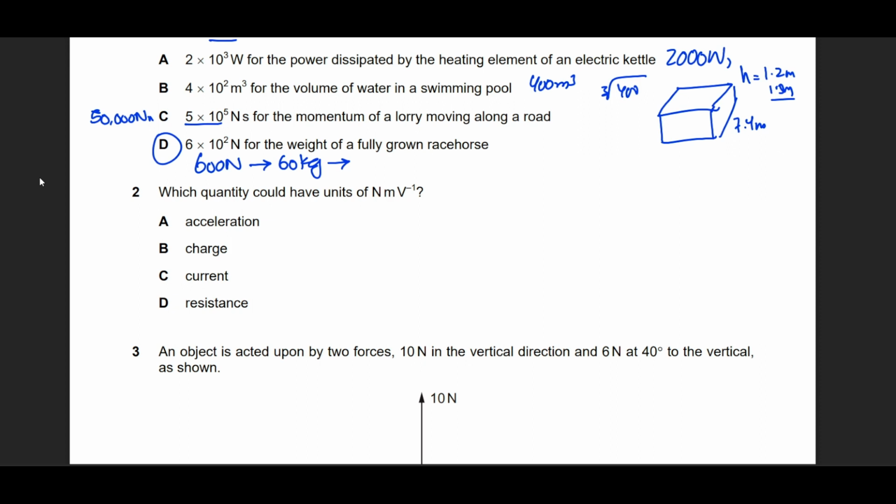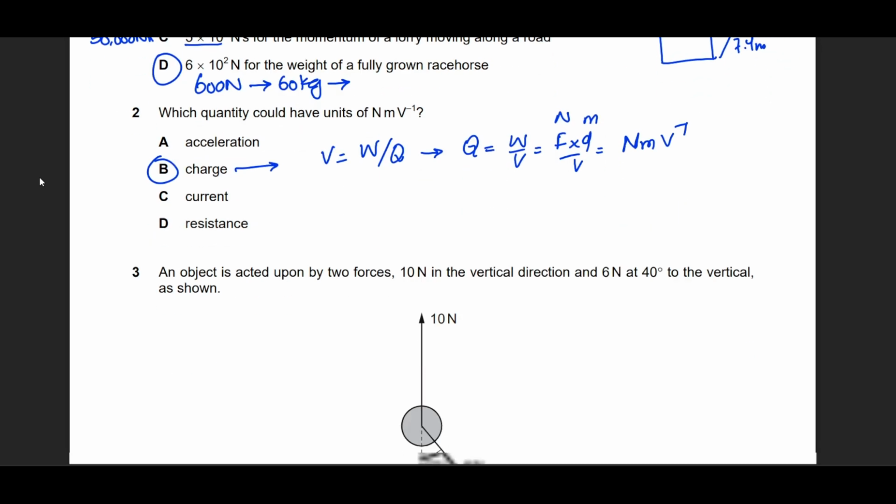Question number 2, unit Newton meter per volt. So I can see that charge appears to be in this way. How can we see that? Because the formula for voltage is equal to work done by charge. If you make charge the subject of the formula, what do we get? We get Q equals work done by voltage, which is F into D divided by V, which becomes Newton meters per volt. Force has unit of newtons and distance has unit of meters. So B is the plausible closest option.